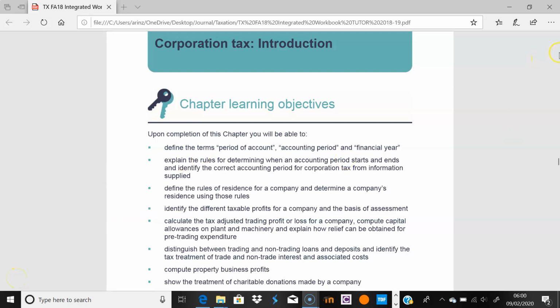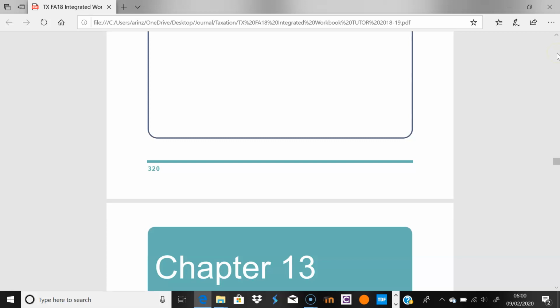So what I'm going to do here is I'm literally going to record. We're going to work through chapter 13. We're going to really cover the areas of corporation tax onwards. Probably for next year, I will record the personal tax videos, but I'll start from chapter 13 and make videos literally till when we finish.